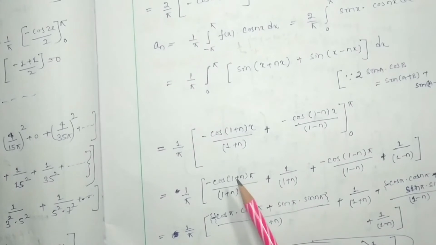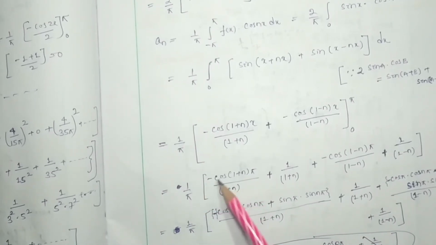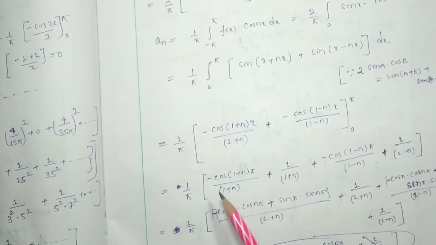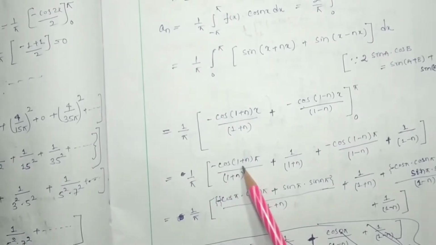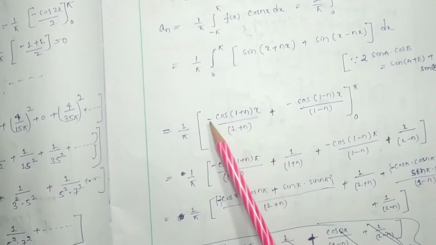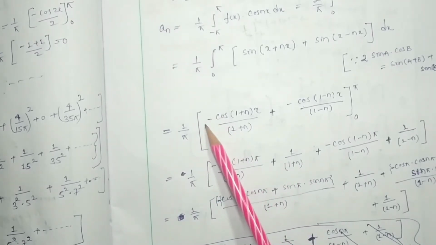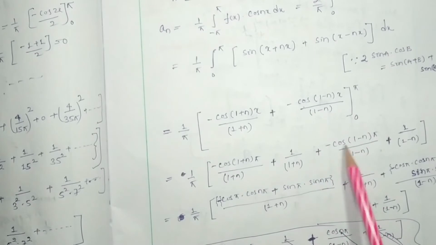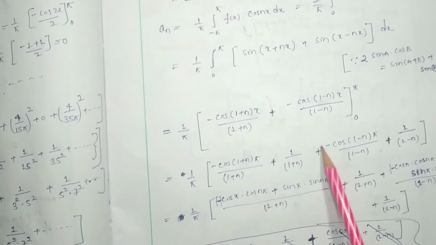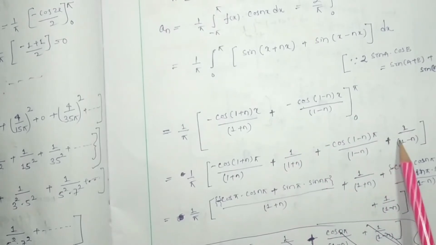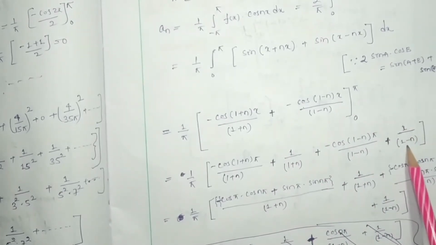Okay, then it will be 1 by pi minus cos. Now we are going to put the limits pi and 0. Carefully you have to watch. So it will be minus cos (1 plus n) pi by (1 plus n), and this will be minus, and this will also be minus, so it will be plus 1 by (1 plus n), plus minus cos (1 minus n) pi by (1 minus n). Here it is minus, and then for 0 if you put, here it is minus, so minus plus 1 by (1 minus n).